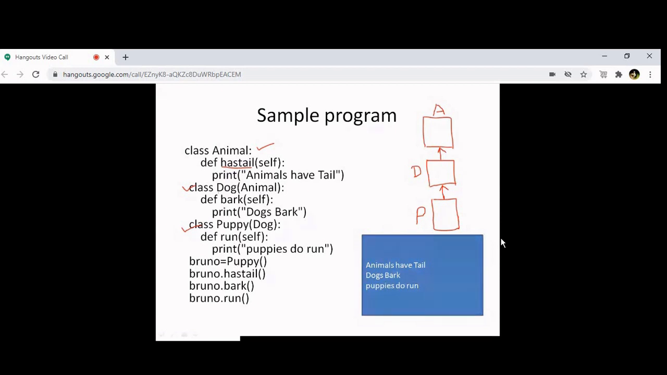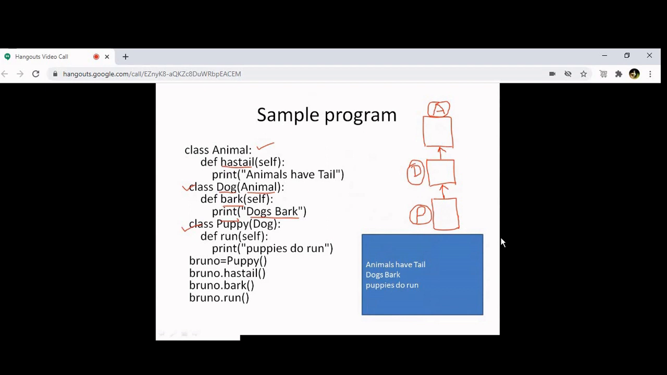Now I'm defining a class called dog from animal. So you can see this dog is inherited from animal. In this diagram, you can see dog is inherited from animal. Now in this dog class, you have one more method called bark. And here I'm putting dog's bark. Then I have a class called puppy. Now this is my puppy class. This puppy is derived from dog and dog is derived from animal.